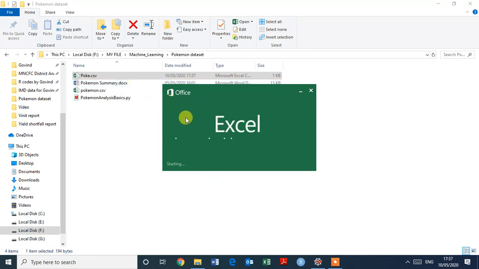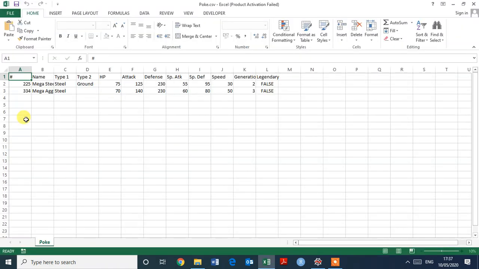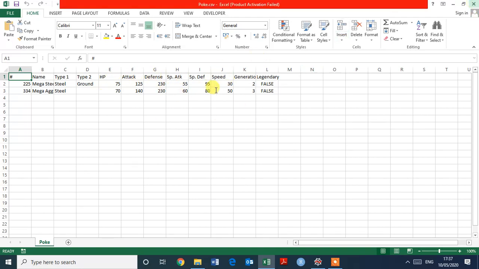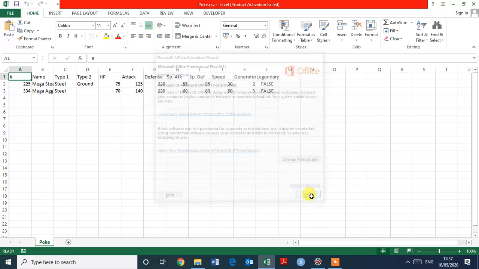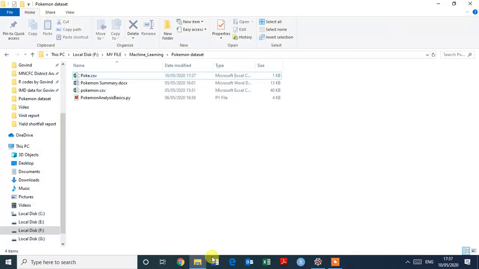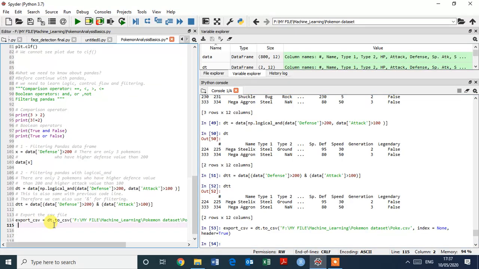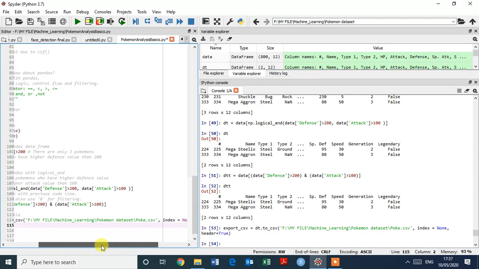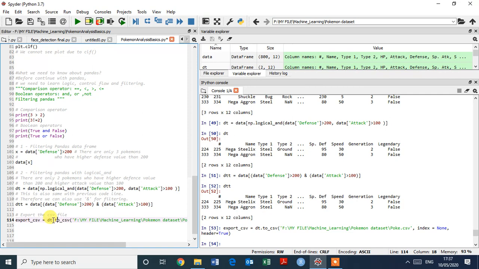It exported successfully. Okay, this is the name, type 1, type 2, attack, defense. Okay, it's executed. So how to export the CSV file? This is the easy syntax in pandas, to_csv.